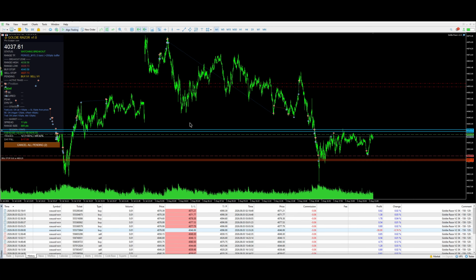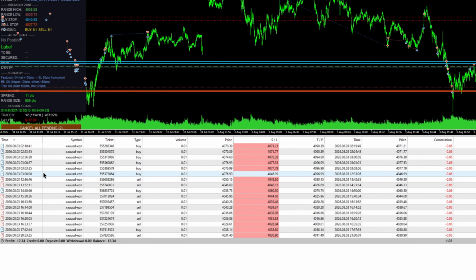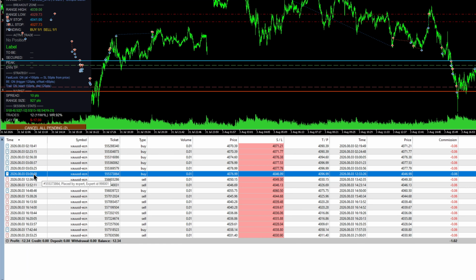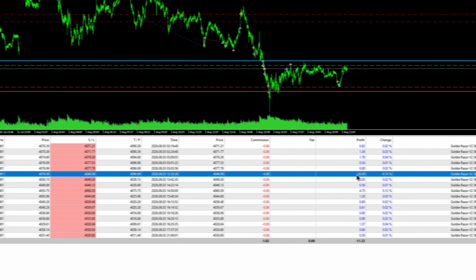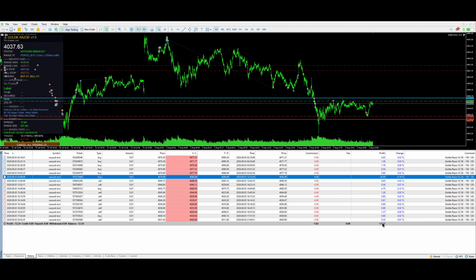Not all the days are profitable. Today is 3rd August, and as you can see on Goldie Razor version 2 I have minus $70. If you take a look at the trades, you will notice that when Asia started, my time, I had a negative trade here, minus $30, and so far I'm negative on version 2.